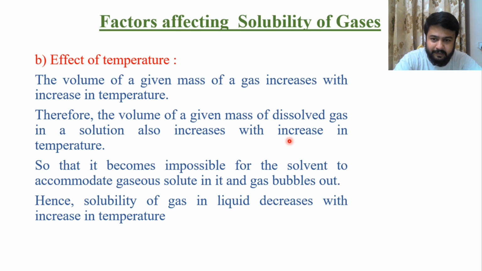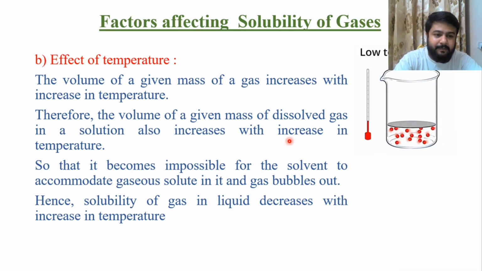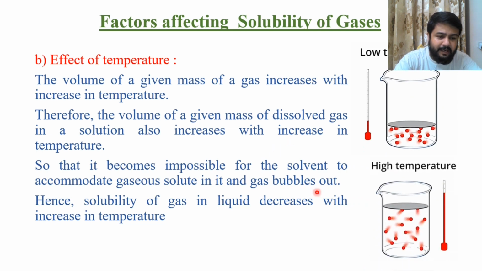But in the case of gases, as we all know, if we increase the temperature, it gives more kinetic energy. There will be more movement of particles, and the more the movement, the more easily they can escape. So bubbles of gas come out, and hence the solubility of a gas in a liquid decreases with an increase in temperature. You can clearly see there that at low temperature more gas particles are in the liquid, but at high temperature they are randomly moving here and there, and so they move out. Solubility of gases in liquid decreases with an increase in temperature.